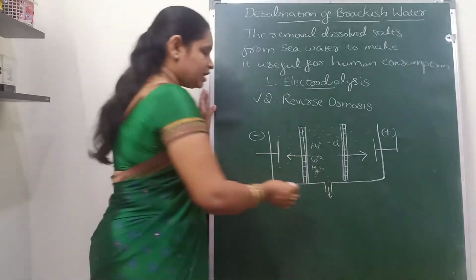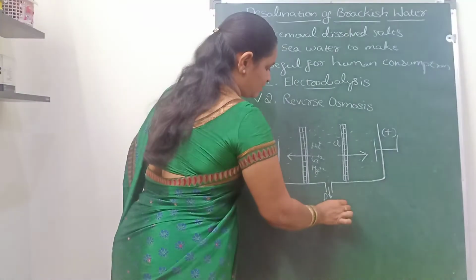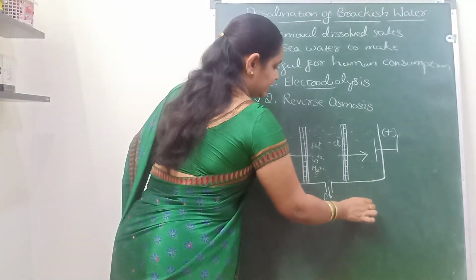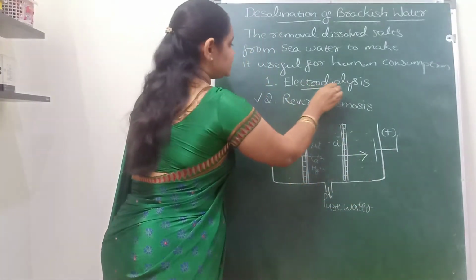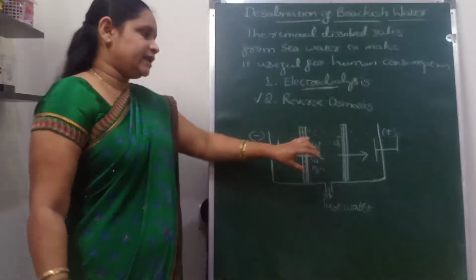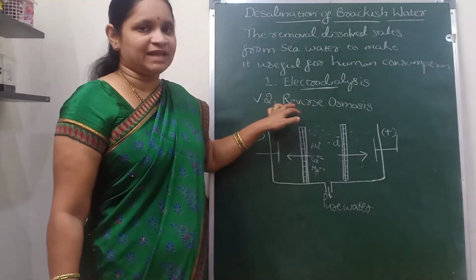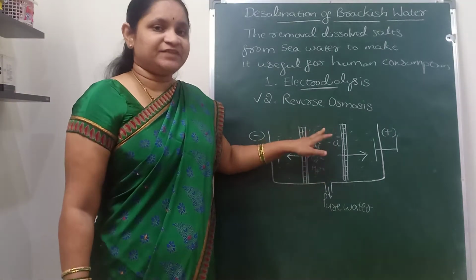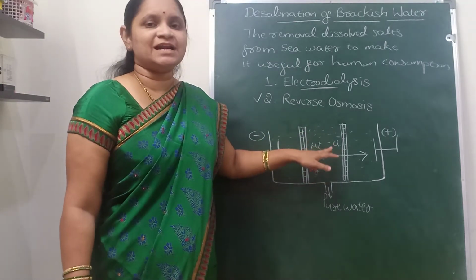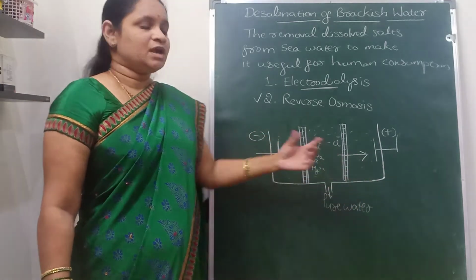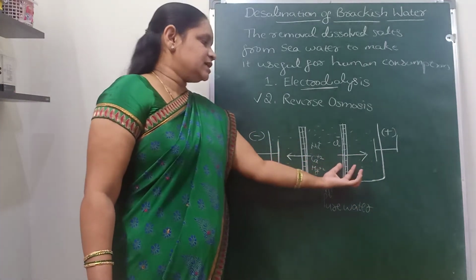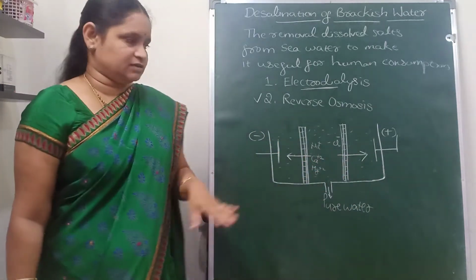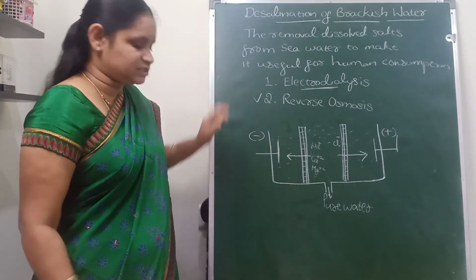This is the electrodialysis process, in which dissolved salts are removed from the water by electric current with the help of semi-permeable membranes.